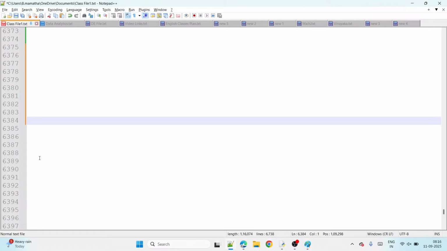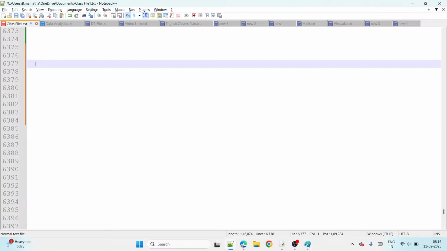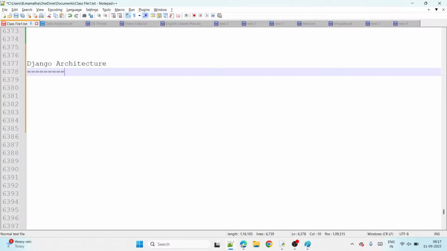Yesterday we only created the project and application, and in that one we did not add any coding, guys, right? No coding added. So if you want to implement the coding, first of all we must know the Django architecture. If you know the Django architecture, then we can implement the code. So what is the Django architecture?